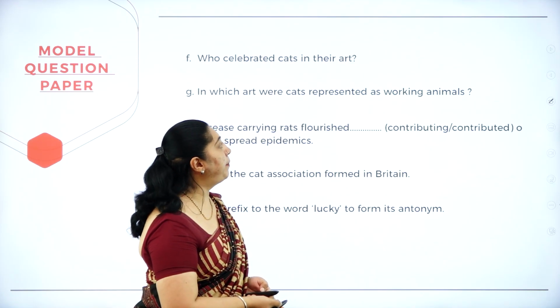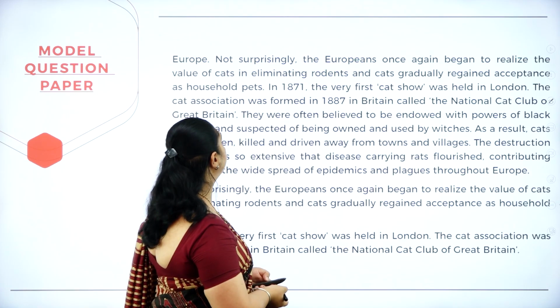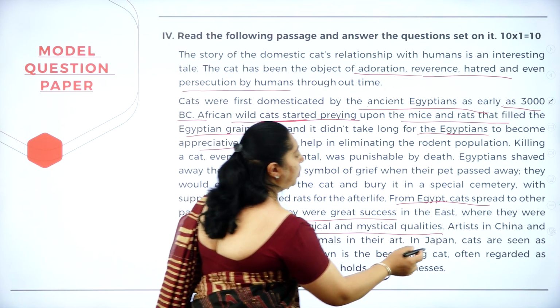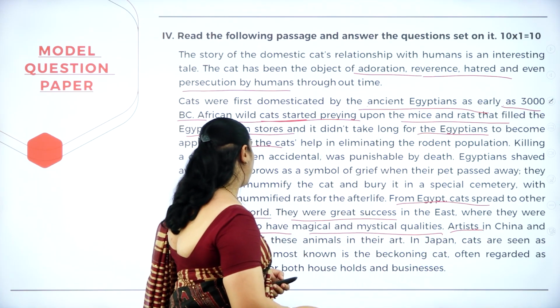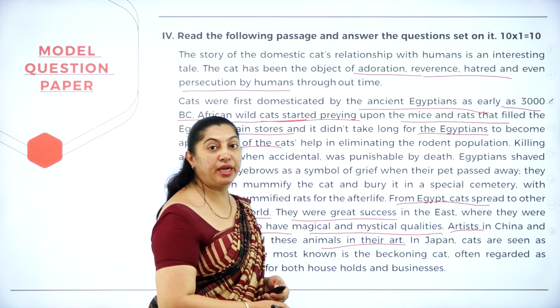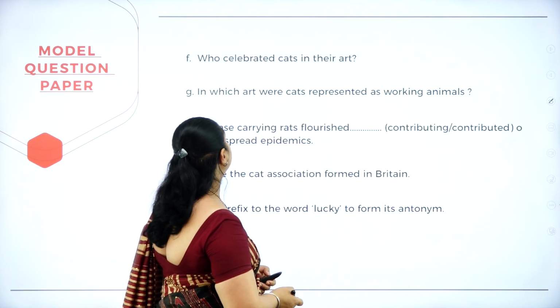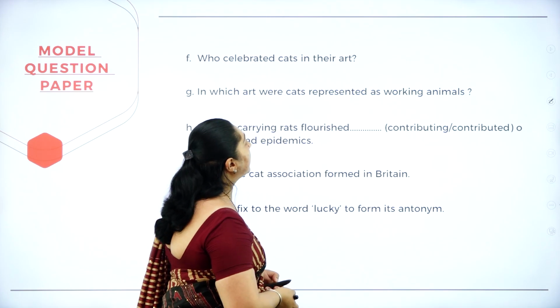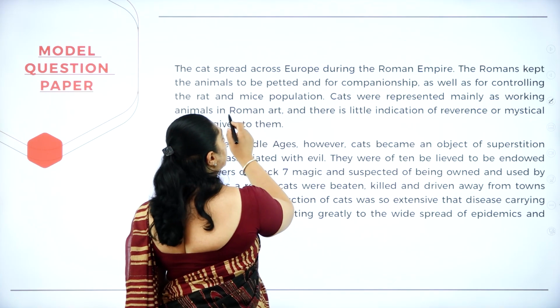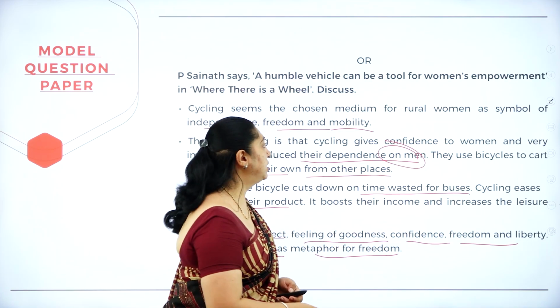In which art were cats represented as working animals? Who celebrated cats in their art? It was the artist who celebrated cats in their art. In which art were cats represented as working animals? It was in Roman art.